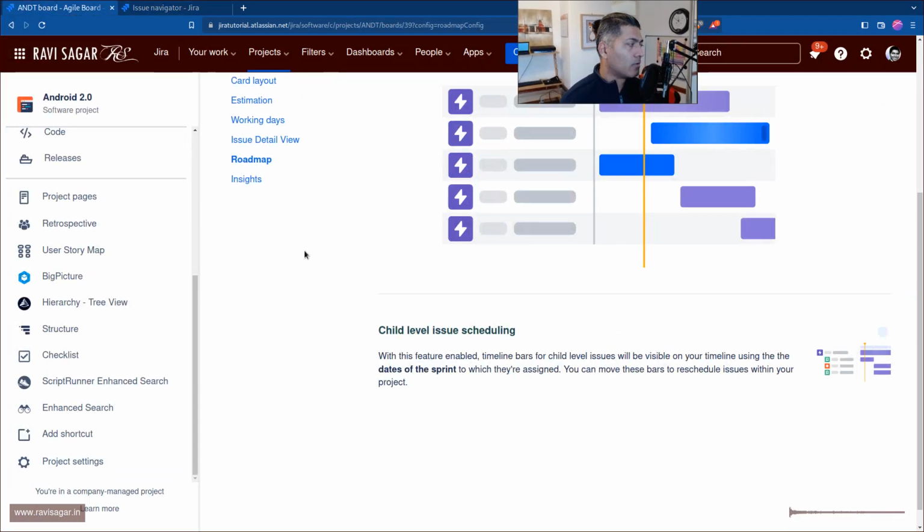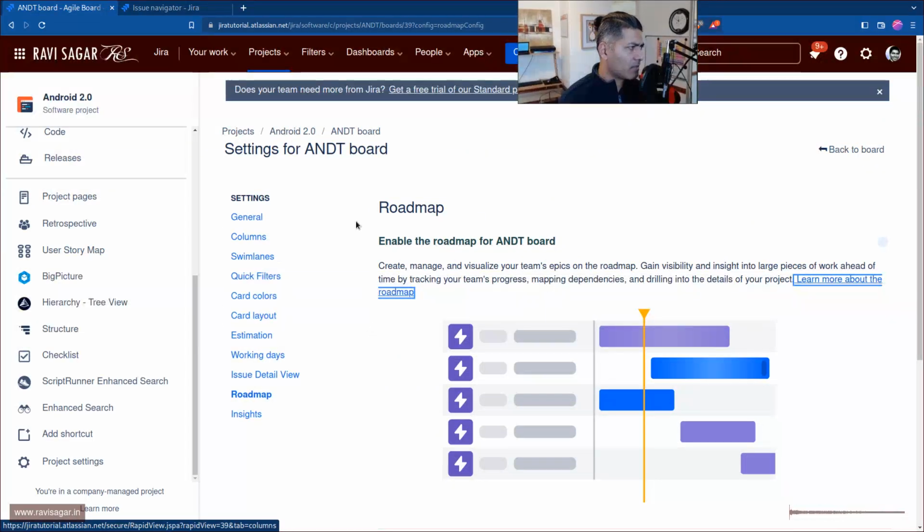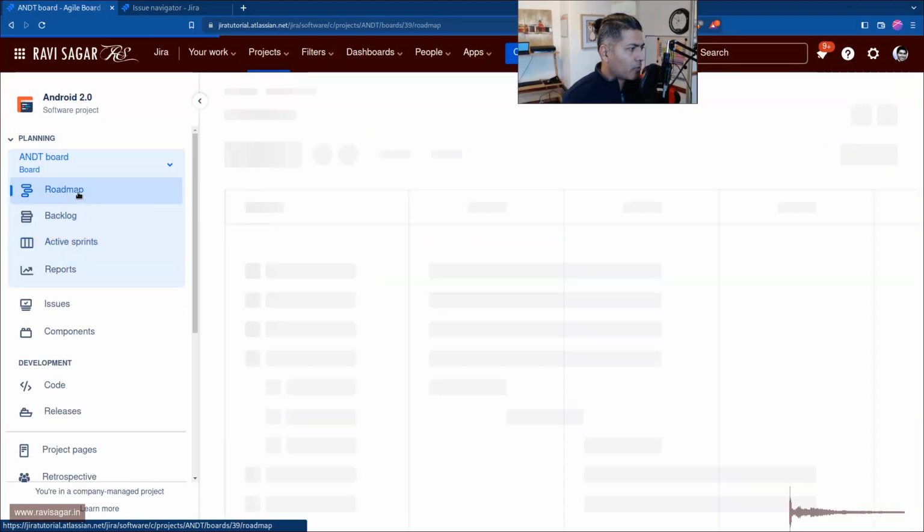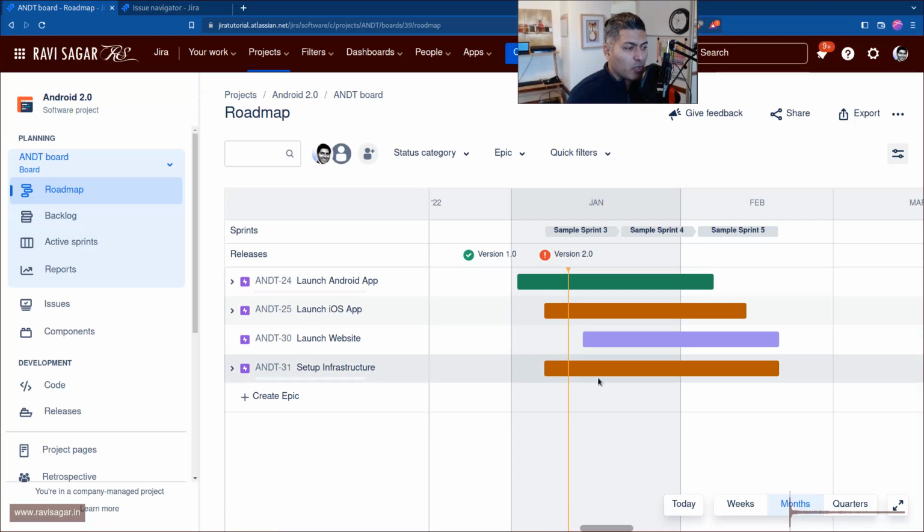Anyways, so a couple of things. If you're trying to do some planning at the epic level, yeah, you can, but you won't be able to say clearly when you're looking at your epics that I want to deliver this epic in sprint 1, 2, and 3, and so on. You can probably select the target sprint date. However, the way Jira software works, whenever you deliver these stories, the sprint field will show you, because you might want to move the story from one epic from one sprint to another sprint.